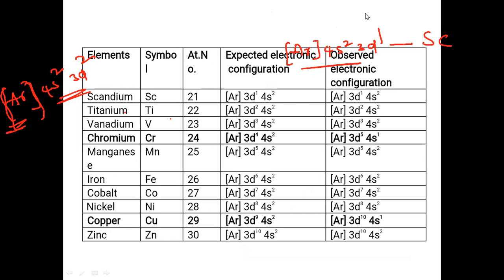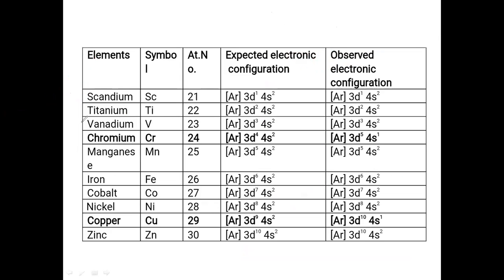So see the electronic configuration of this. You can check the electronic configuration of scandium here. First you can check argon. Scandium is at 21. Next titanium, vanadium, chromium, manganese, iron, cobalt, nickel, copper, zinc.